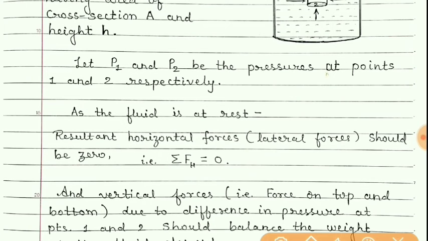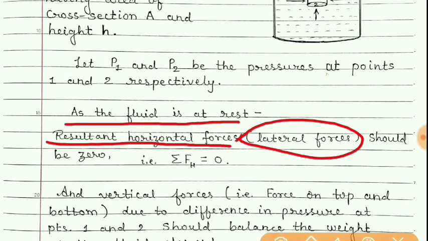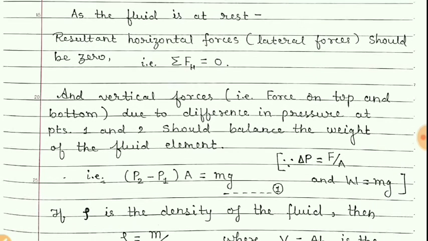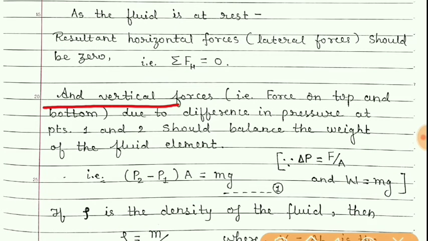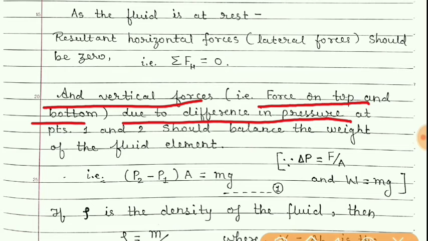As I said, as the fluid is at rest, the resultant horizontal forces, that is lateral forces on a curved surface, will be 0, so I have written summation of FH, H for horizontal forces, is equal to 0, and vertical forces, that is forces on top and bottom, due to the difference in pressure at points 1 and 2 should balance the weight.